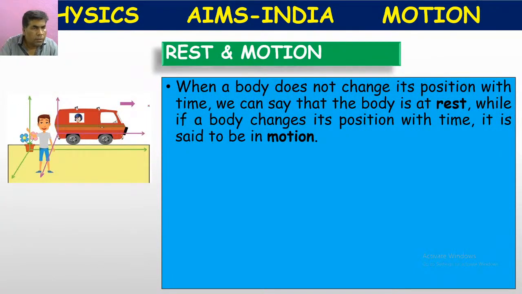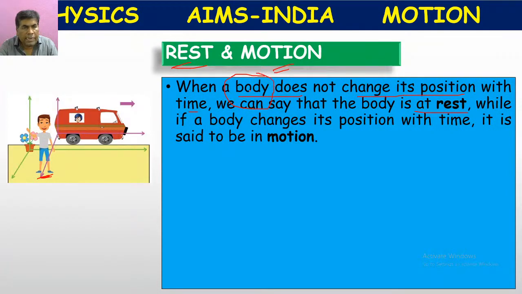So what is rest and motion? When a body does not change its position with time, we can say that the body is at rest. We have an object, and the time is passing. Half an hour passes, 1 hour passes.